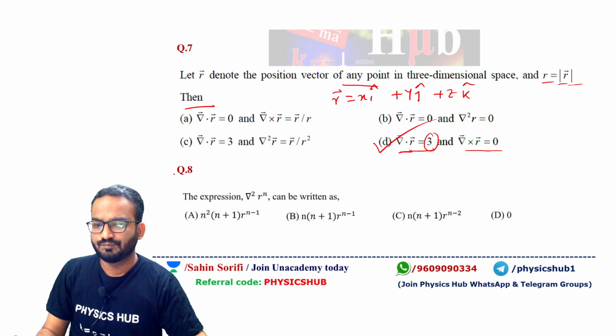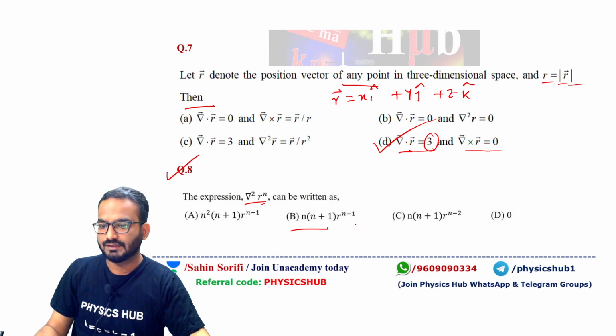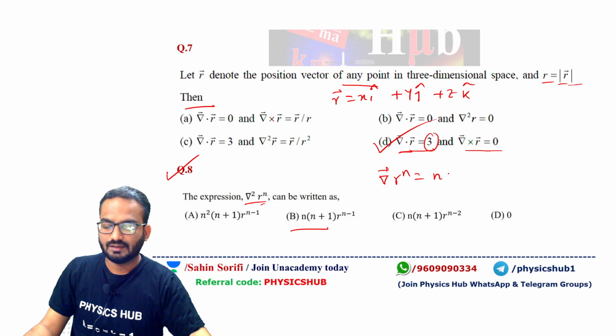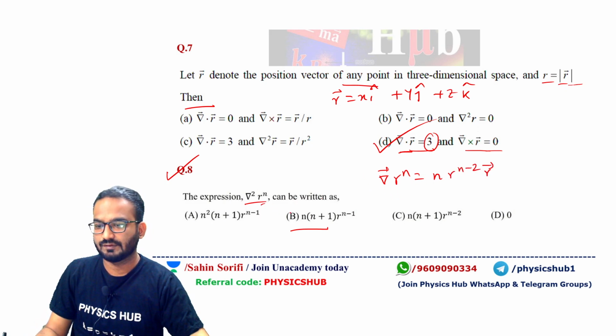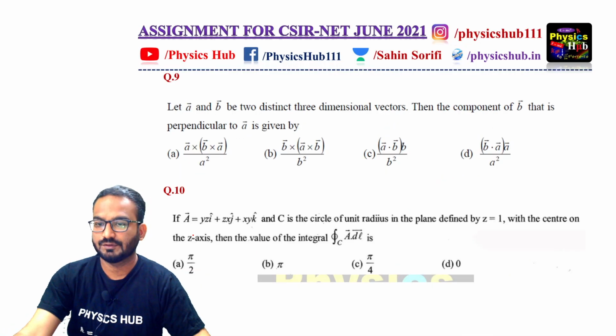This is very straightforward. Question number 8: the expression grad square r to the power n can be written as. Okay, this is a very easy question. You can utilize the formula that grad of r to the power n equals n r to the power n minus 2 times vector r. You have to apply it twice to find this, and you will get option C. I think you can do it. Fine, option C will be the correct option. Question number 9.